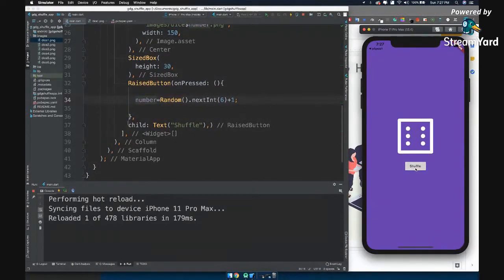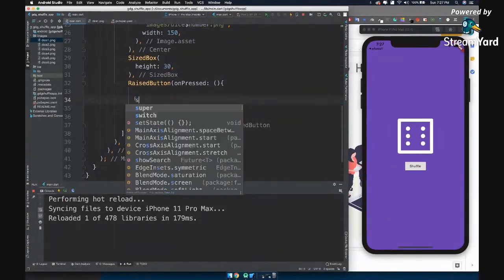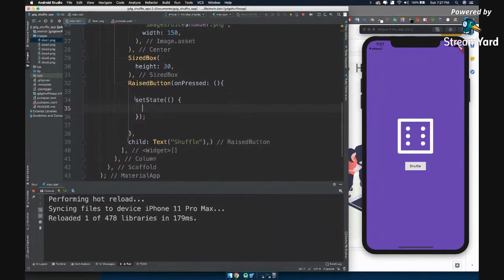Now if I press, it's not working. Why? Because it is assigning that value to this number, but it is not refreshing the screen. Now, in order to refresh the screen while retaining the value, what we are going to use is one function called set state. What it does is it refreshes all the values, or all the widgets, with new values.